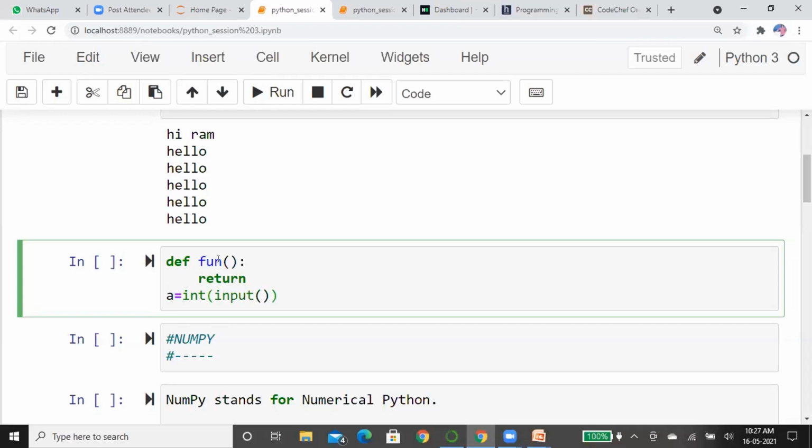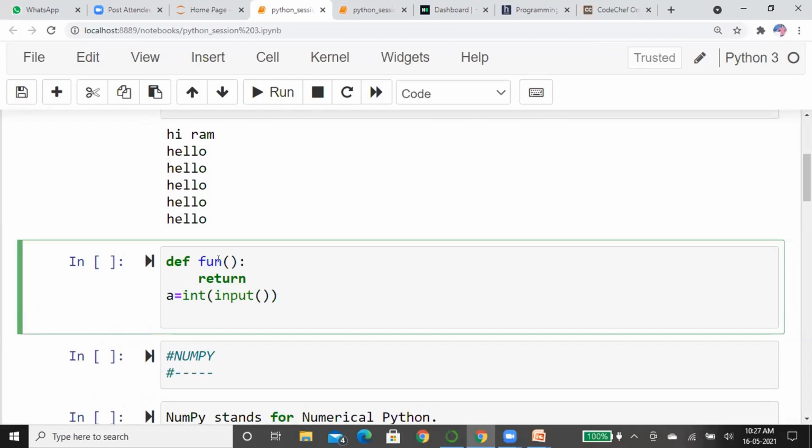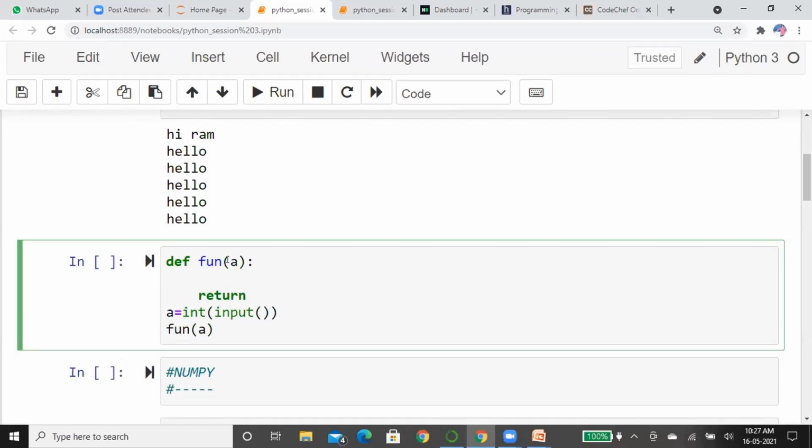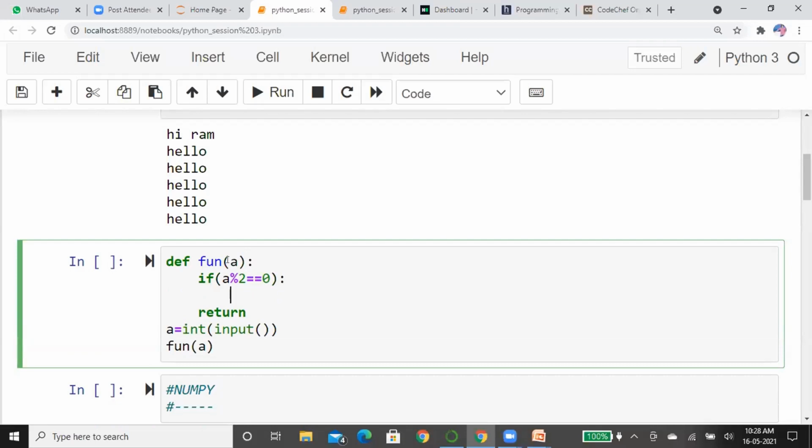I'm taking a number and I'm going to check whether the given number is odd or even. Then what should I do? I just pass this value into a function. It's simple. Now I will check the number. If a modulo 2 is equal to 0, what should it return? It returns odd. Not odd, it's even.